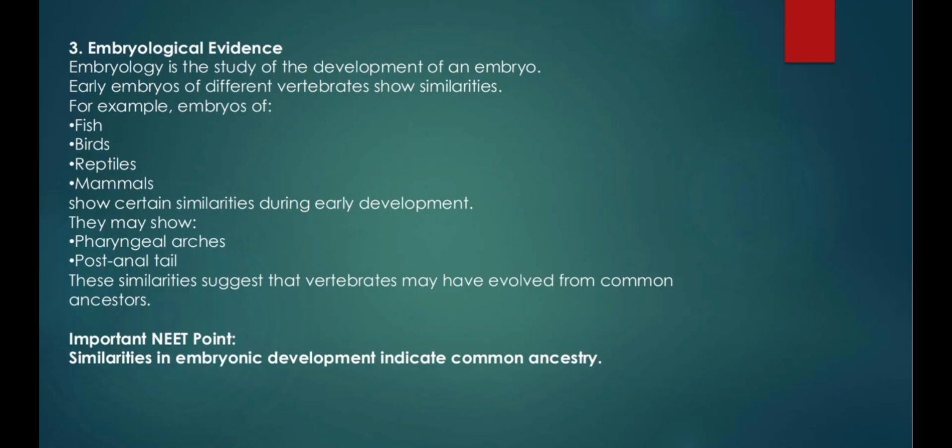They may show pharyngeal arches, post-anal tail. These similarities suggest that vertebrates may have evolved from common ancestors. Important NEET point: similarities in embryonic development indicate common ancestry.